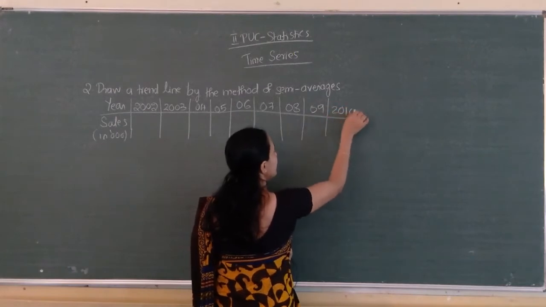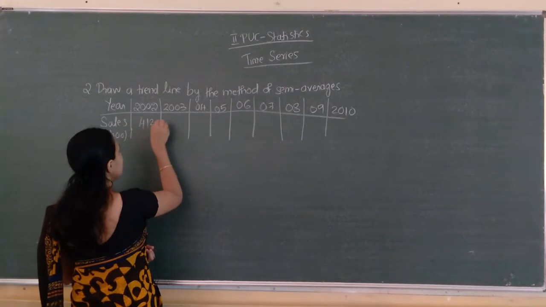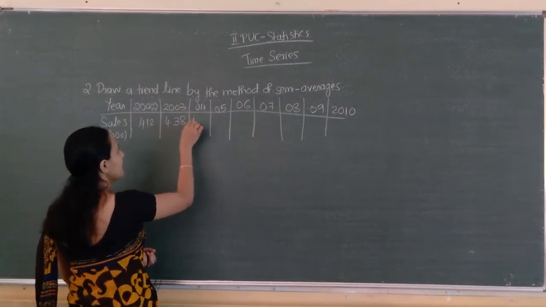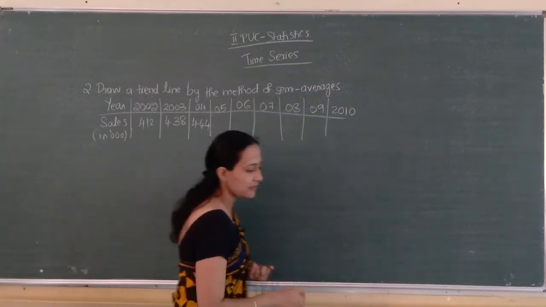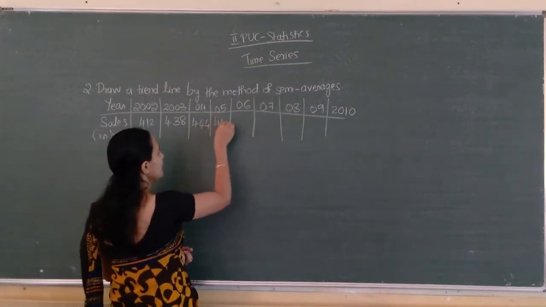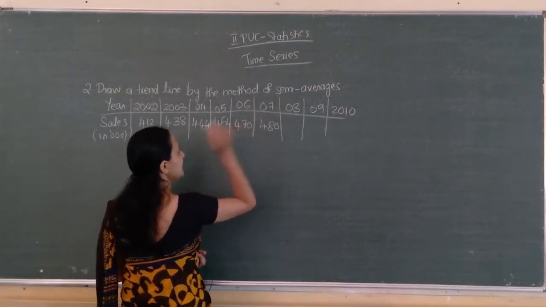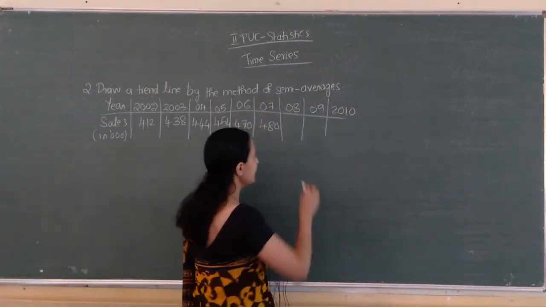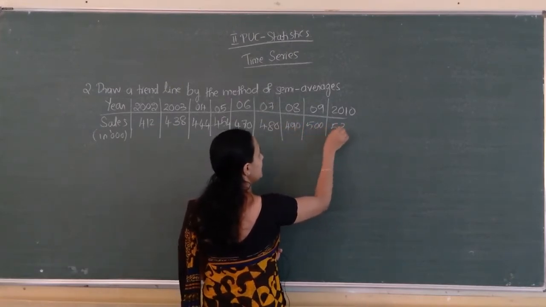See the values: 412, 438, 444, 454, 470, 480, 490, 500, 530.